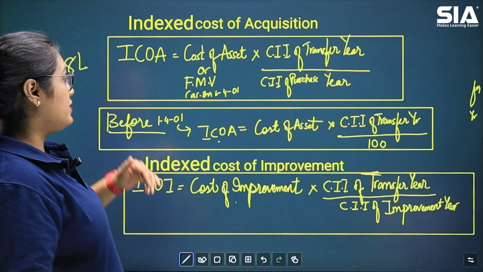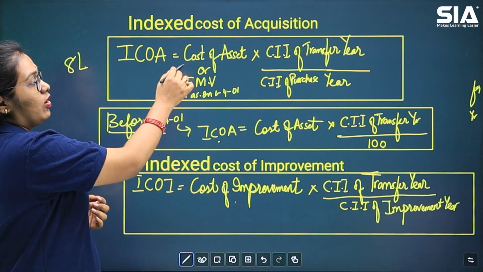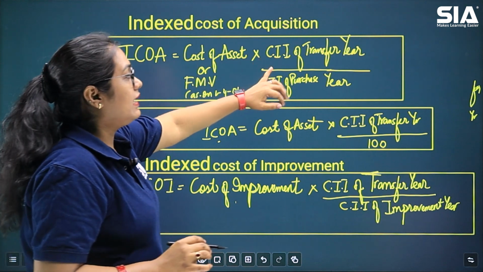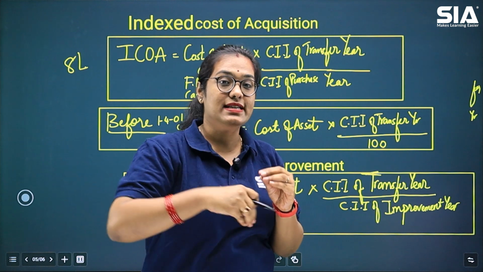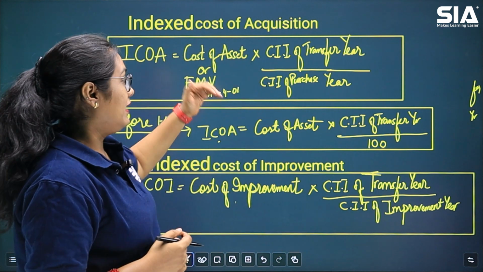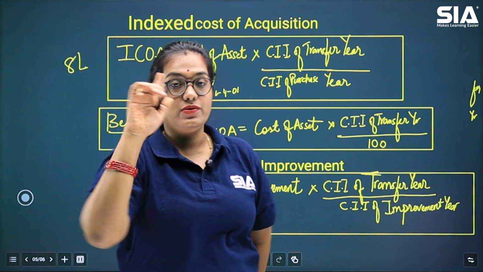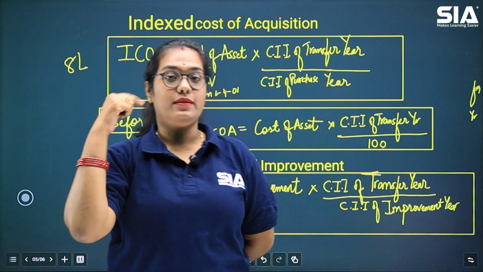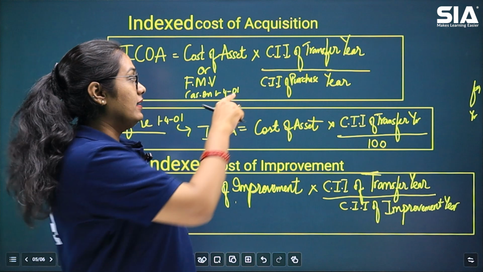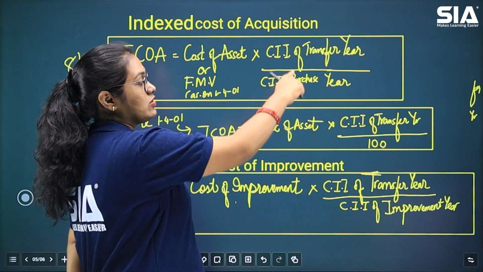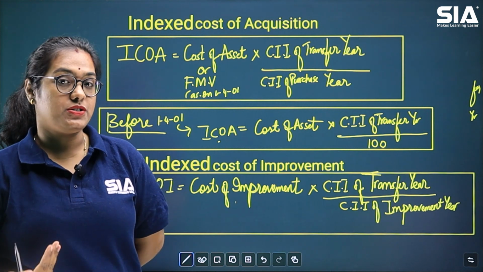If the asset is purchased after 1st April 2001, then what is the formula? Cost of asset into CII of transfer year, cost inflation index of the transfer year, that means when the asset is sold, divided by CII of purchase year, when the asset was purchased. So the CII of the transfer year, that means the year in which the sale was made, divided by the cost inflation index of the year in which the asset was purchased.